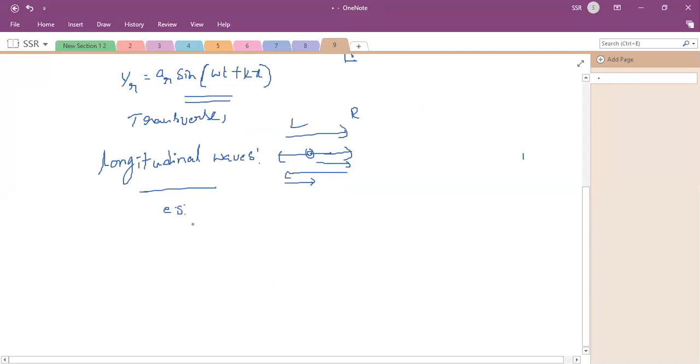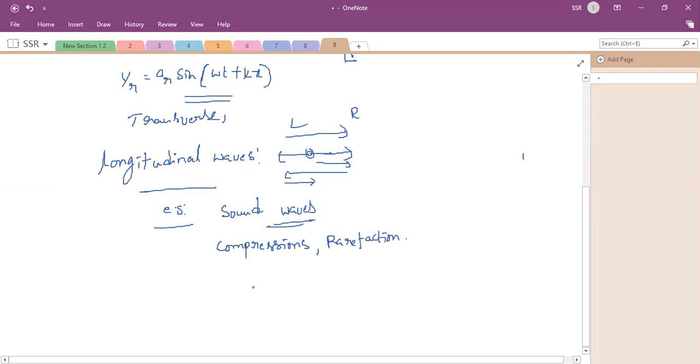An example is sound waves. Sound waves can be taken in the form of compressions and rarefactions. The combination of a compression and a rarefaction gives one longitudinal wave.